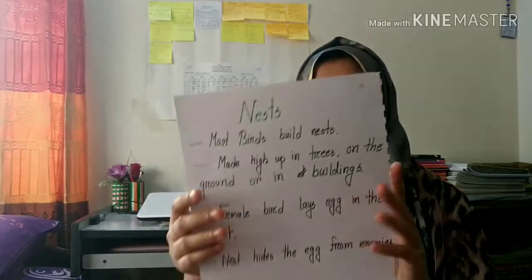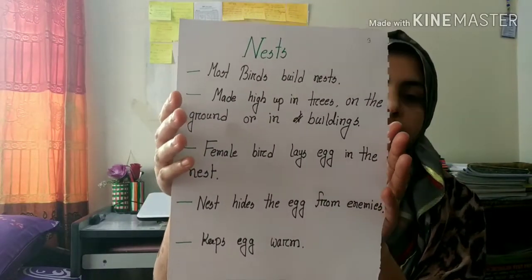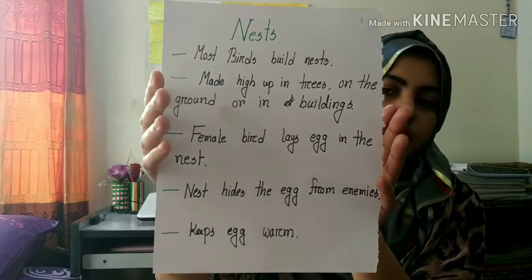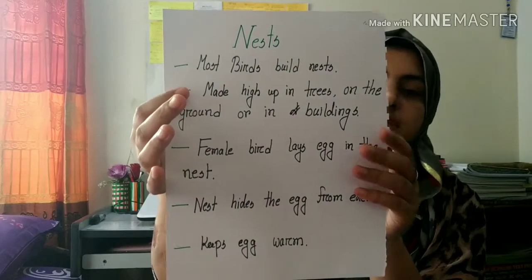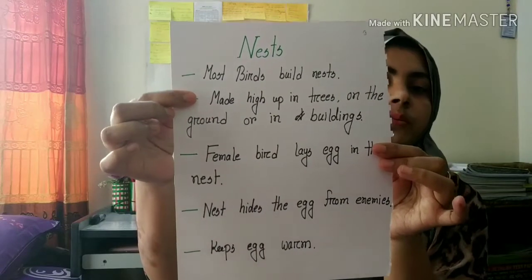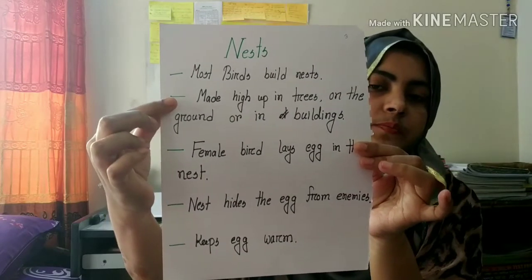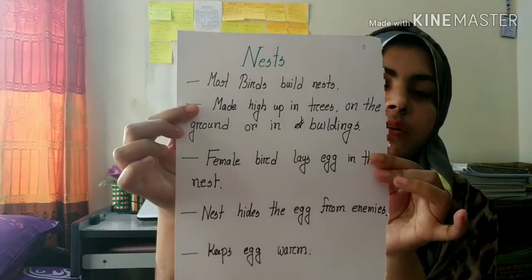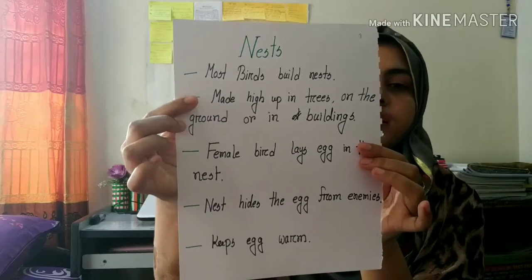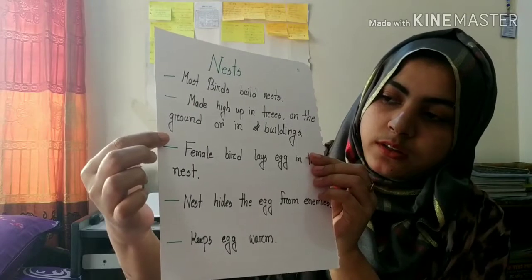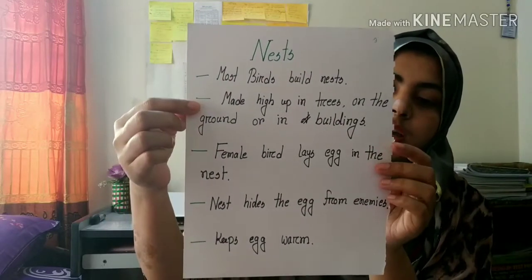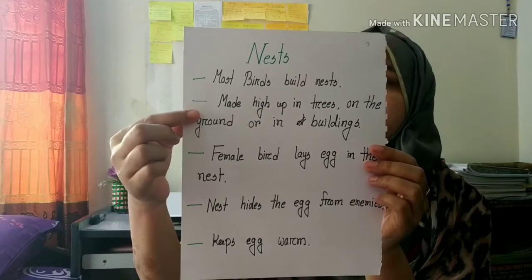Now, where do birds live? Birds live in the nest. We live in a home and birds live in their nest. Most birds build a nest. What is a nest? A nest is their home. Like we live in a house, they live in a nest. Where do they build a nest? They build a nest in a high tree, or on the ground, or in a corner of a building.